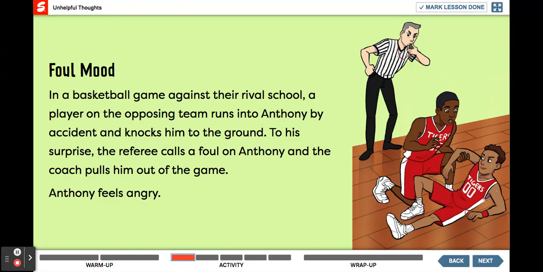Let's look at a situation together. Foul mood. In a basketball game against a rival school, a player on the opposing team runs into Anthony by accident and knocks him to the ground. To his surprise, the referee calls a foul on Anthony and the coach pulls him out of the game. Anthony feels angry.